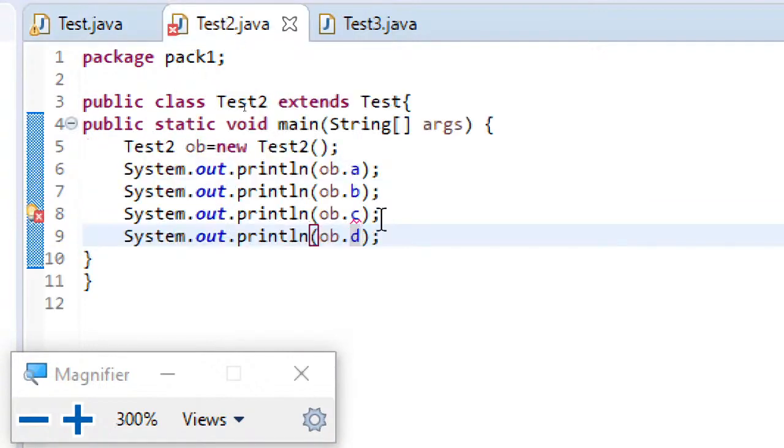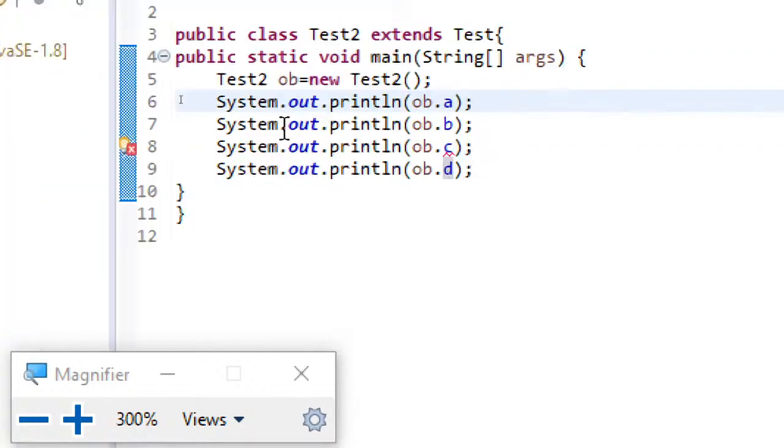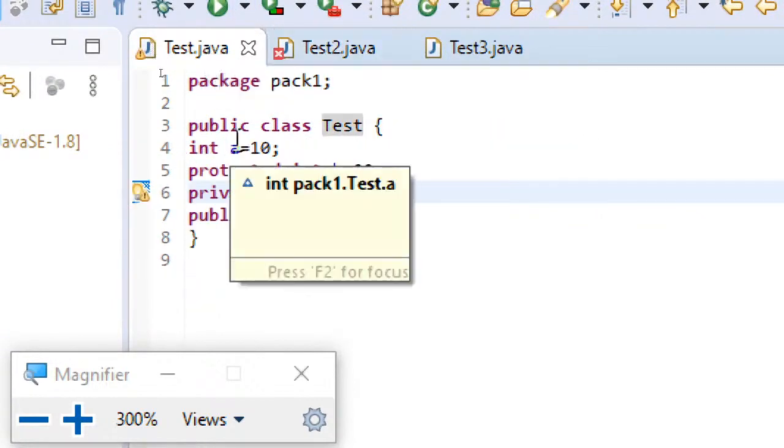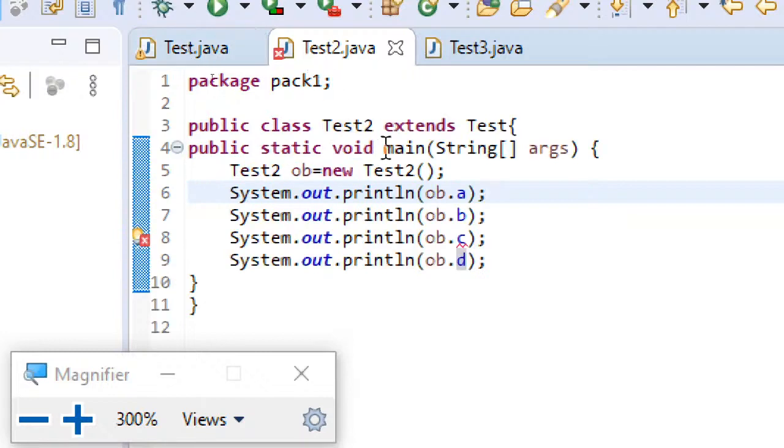Now you can see what is happening. ob.a is fine. When you are trying to access the variable a, it's working fine, because this is what needs to be understood. What is the category of a? It's a default variable. So a default variable can be accessed in the child class of the same package.